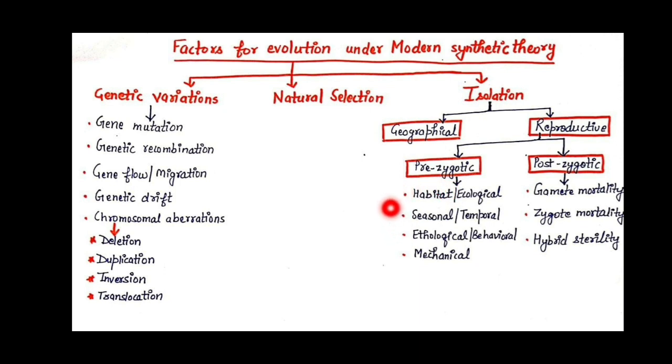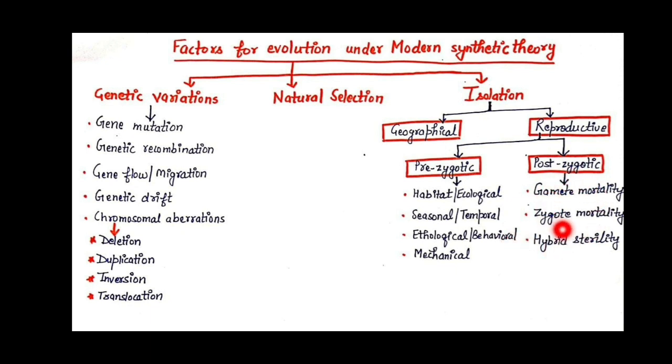First is our habitat or ecological, second seasonal and temporal, third is our ethological or behavioral, and the last is our mechanical. Next is our post-zygotic. In this, first is our gamete mortality, next zygote mortality, and the last is our hybrid sterility.